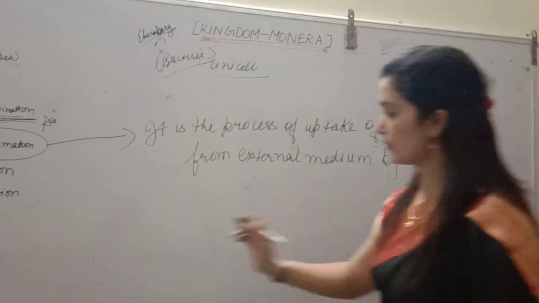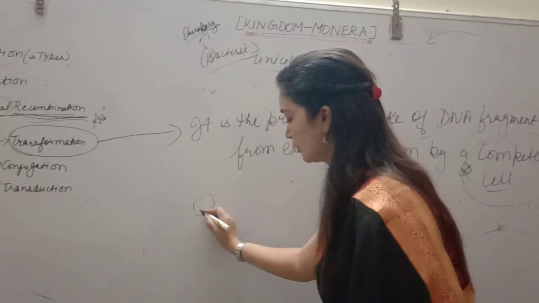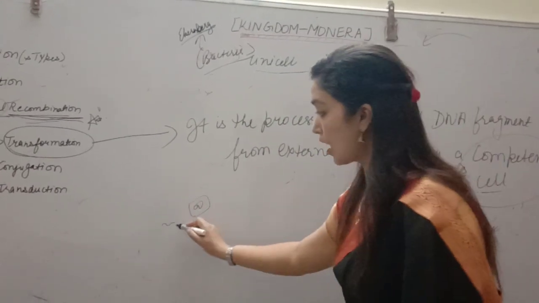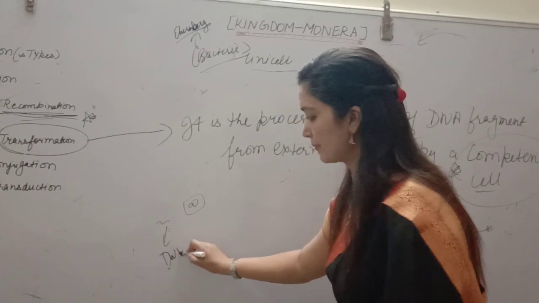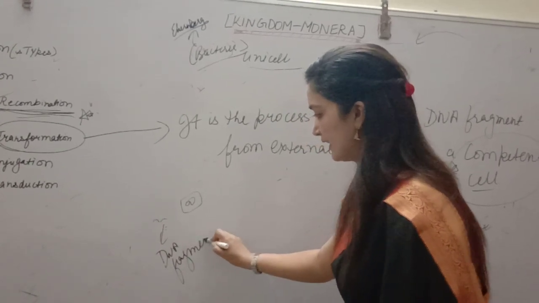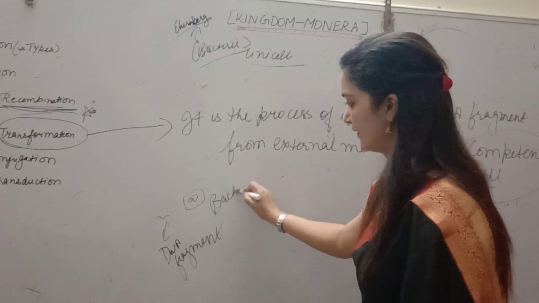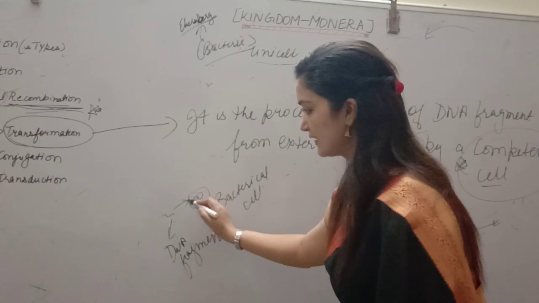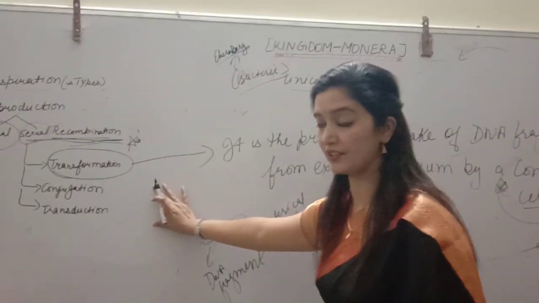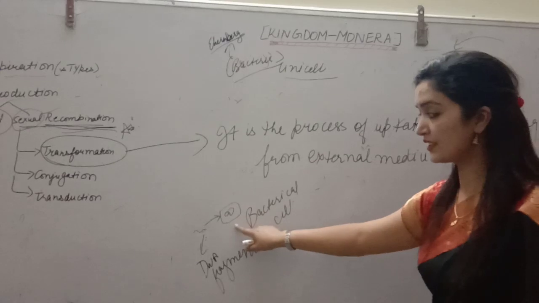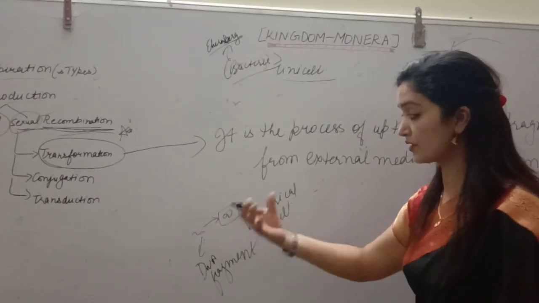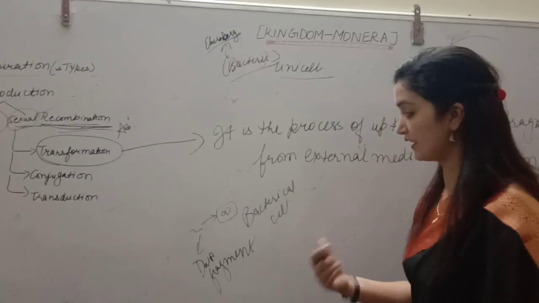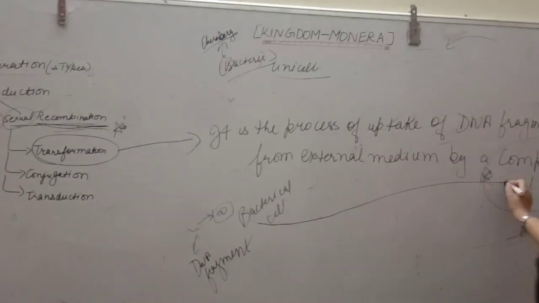So students, suppose this is a bacterial cell, and this is the DNA fragment. The uptake of this DNA fragment by this cell is called transformation. But every cell cannot do this. You cannot take the DNA fragment as such. The cell has to be prepared to uptake the DNA, and that cell is called a competent cell.